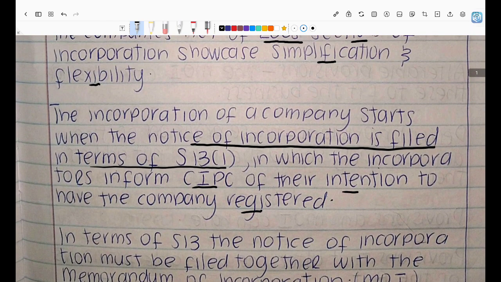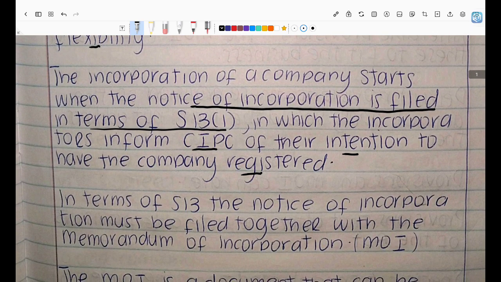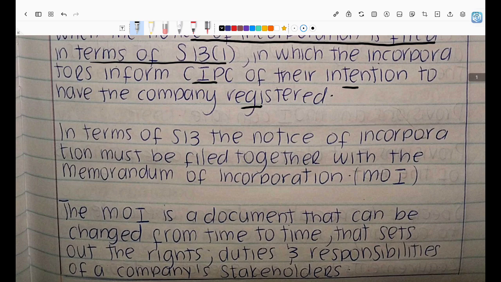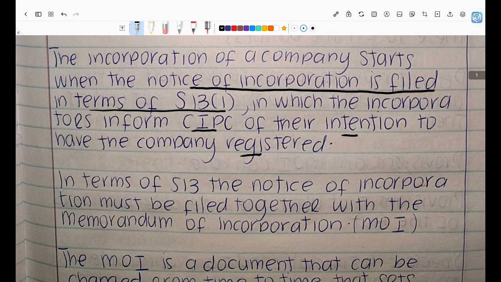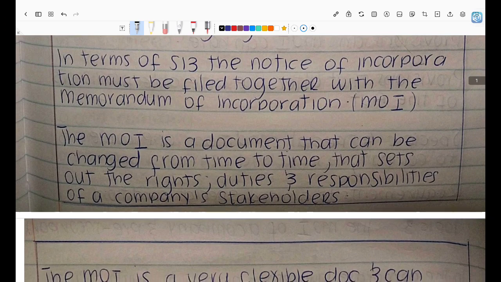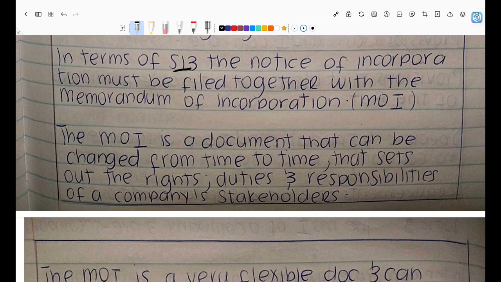So the incorporation of a company starts when the notice of incorporation is filed in terms of section 13. Section 13 gives guidelines on how to file the incorporation. As soon as you have filed it and submitted it with CIPC, meaning registered it and told the CIPC your intention to have the company registered, then the incorporation of the company has started. In terms of section 13, the notice of incorporation must be filed together with the MOI. When you submit that notice of incorporation, it must have a company document, and that document should be the MOI.